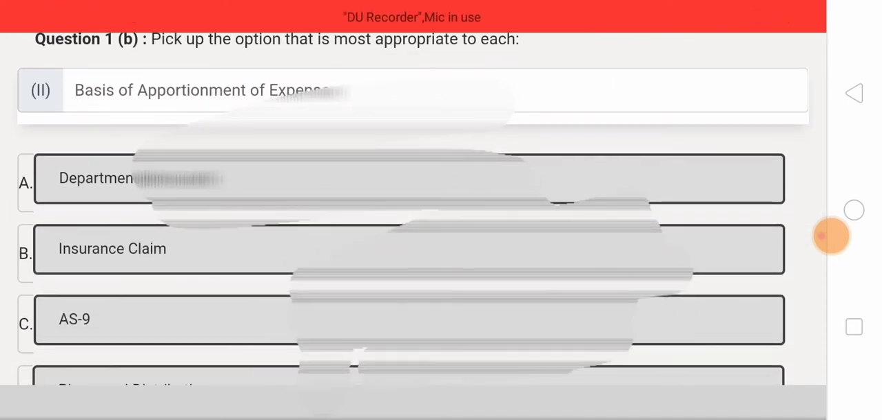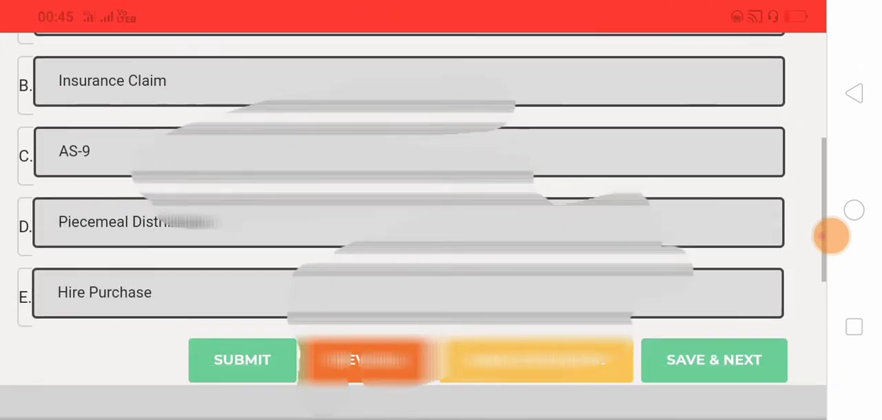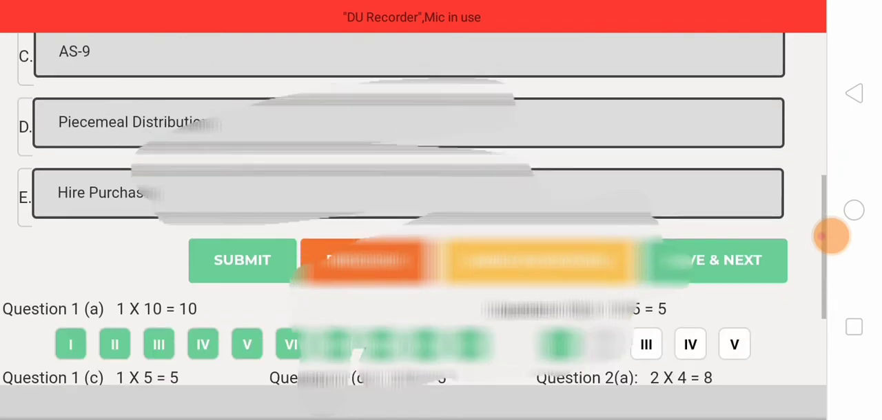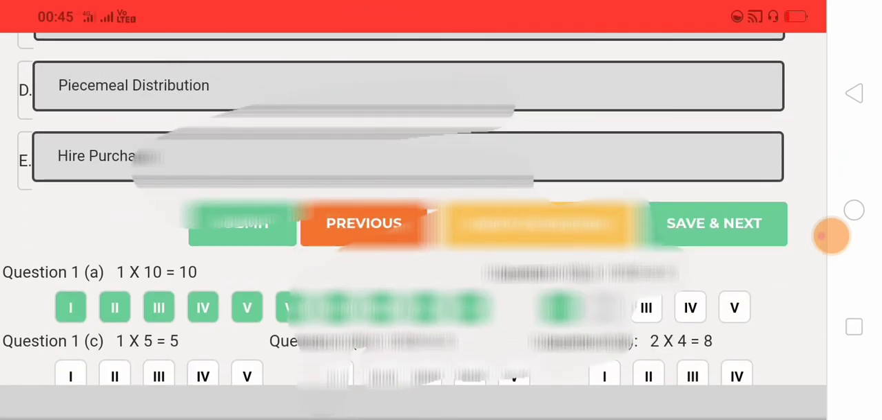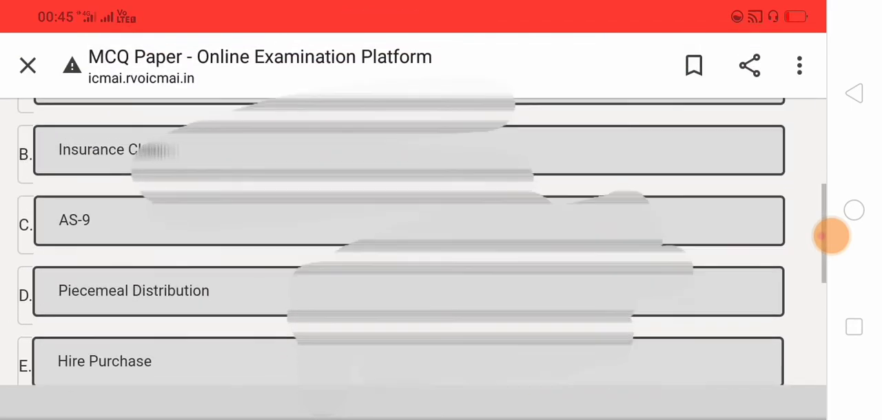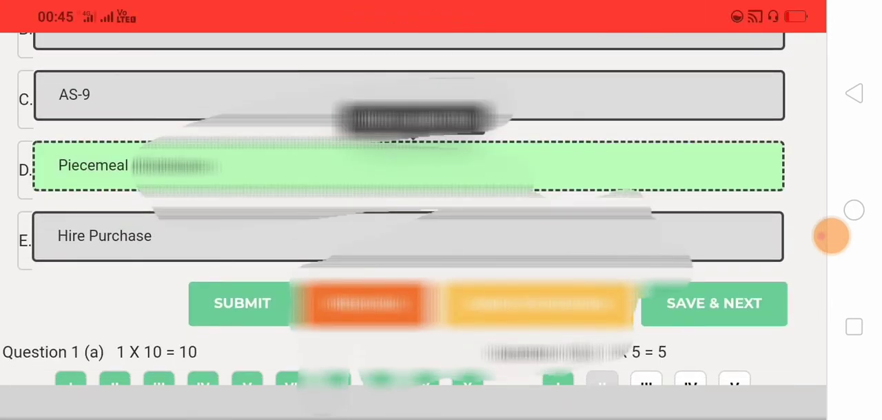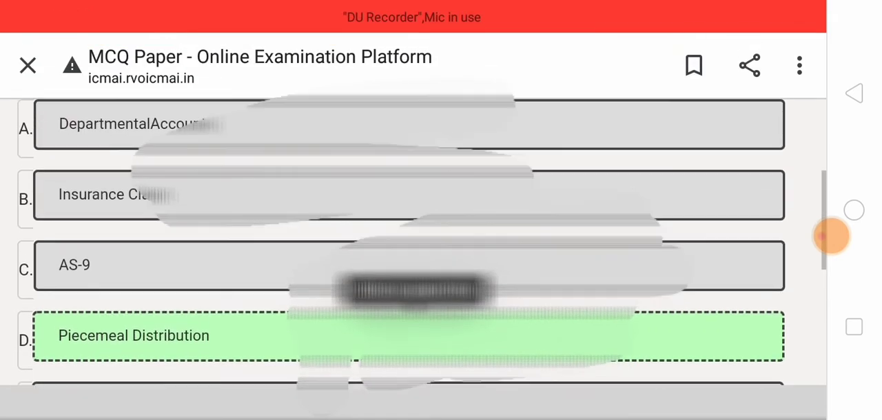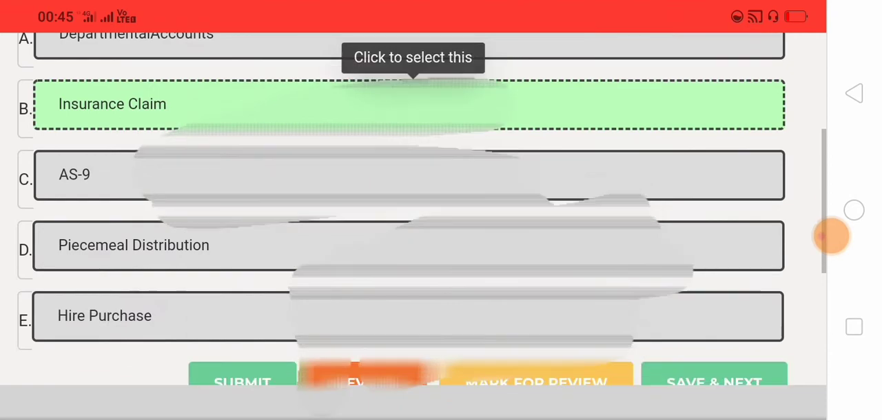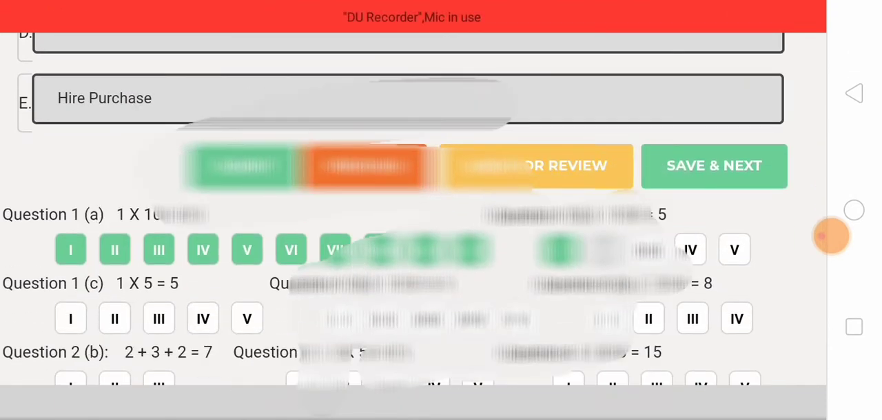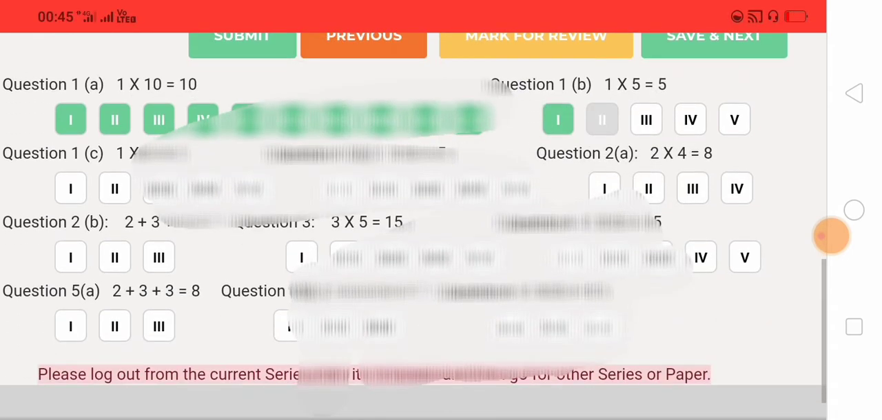Basis of appropriation of expenses. Suppose we select the appropriation of expenses, then select the piecemeal distribution, click this, and select another one. That's it, and then click save. See, I have already given the 10. So it shows question 1, question 1D, question 1C, and 5 marks.